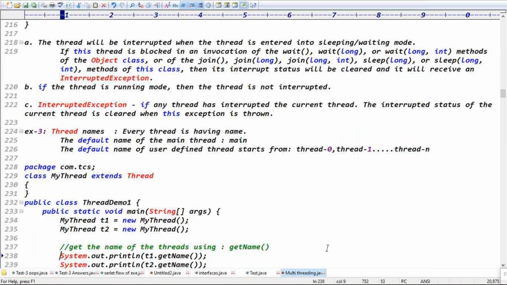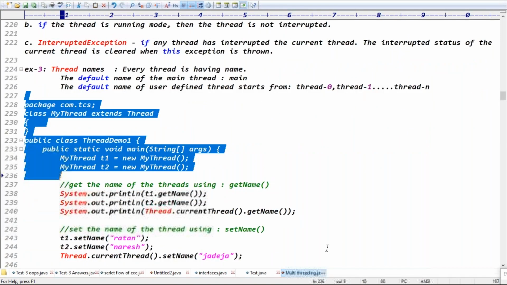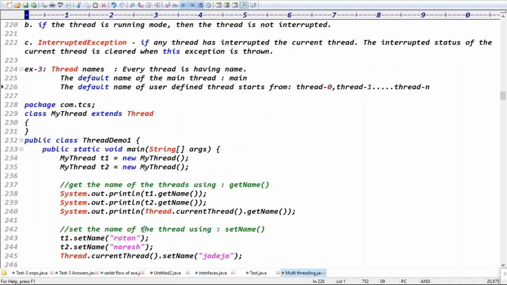Yeah, class ThreadDemo1. So I'm creating two threads, guys, t1 and t2. So t1.getName(), t2.getName(). Yes, t1 contains the reference variable of the thread and t2 contains the reference variable. That's how you can get t1.getName() and t2.getName(), right?